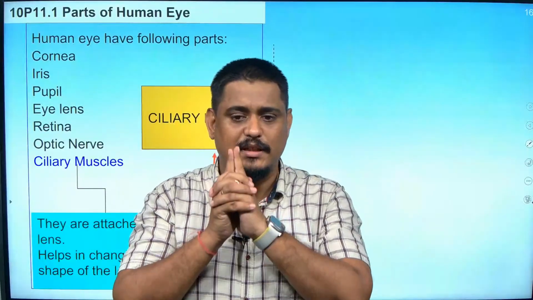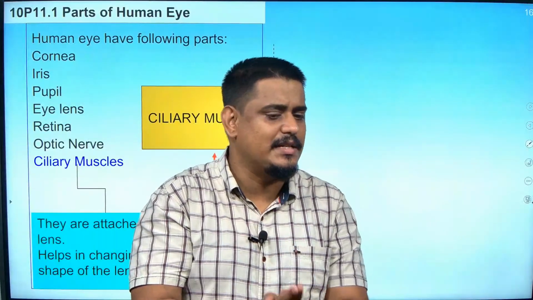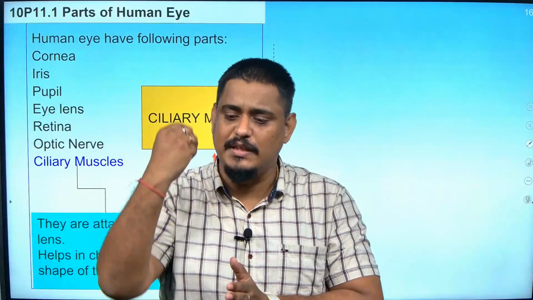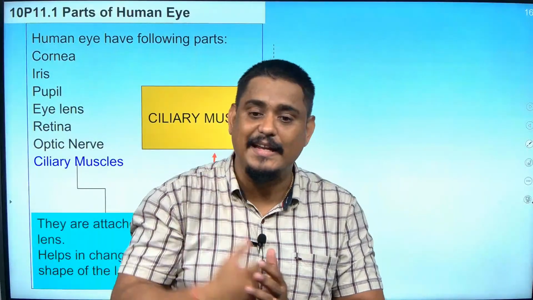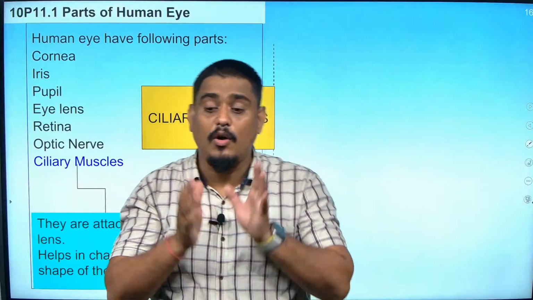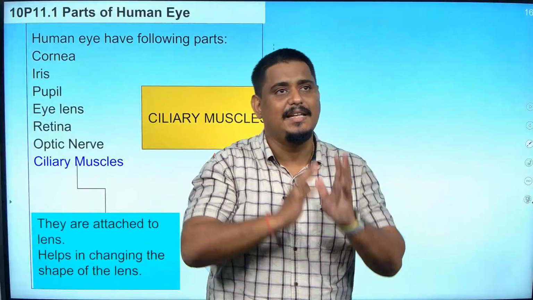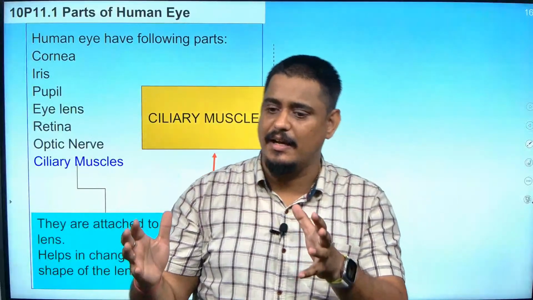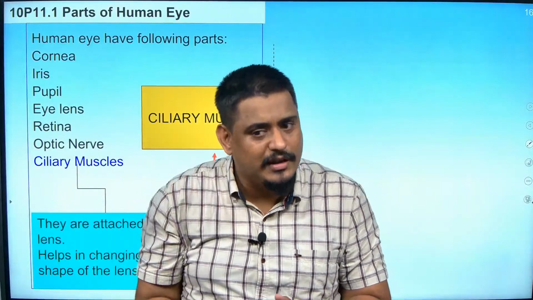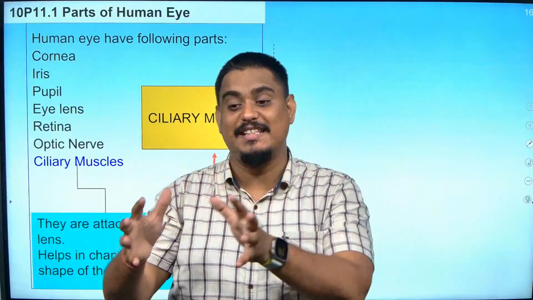Then comes the crystalline lens. It is a convex lens which is used to form images of the object on the retina. The retina is that part of the human eye on which the image forms, and this image is inverted. On the retina we have photosensitive cells.